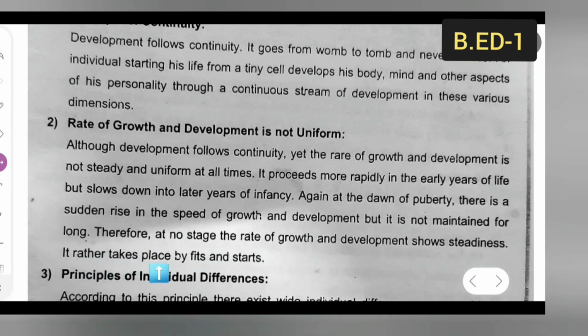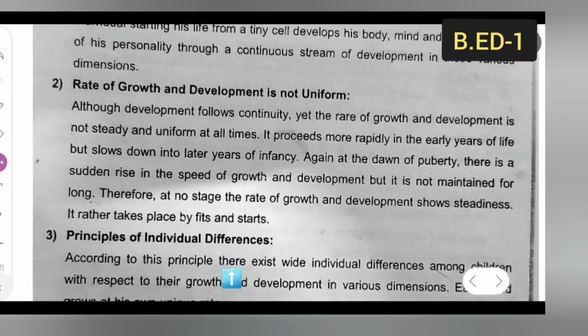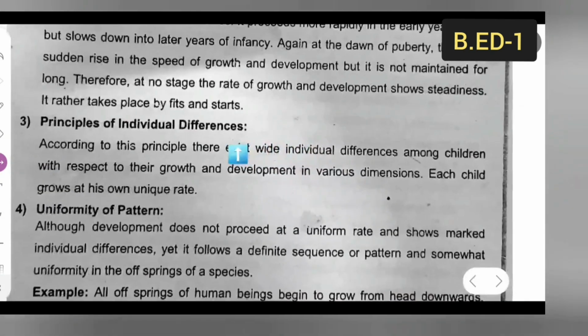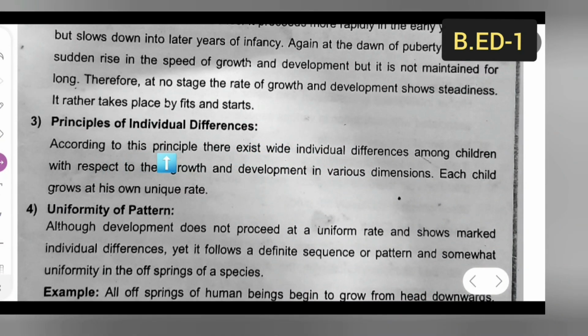It rather takes place by fits and starts. So, moving towards the next one, that is the principle of individual differences. According to this principle, there exist wide individual differences among children with respect to their growth and development in various dimensions. Each child grows at his own unique rate.